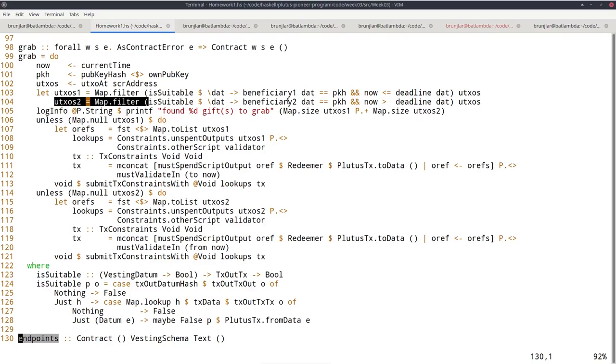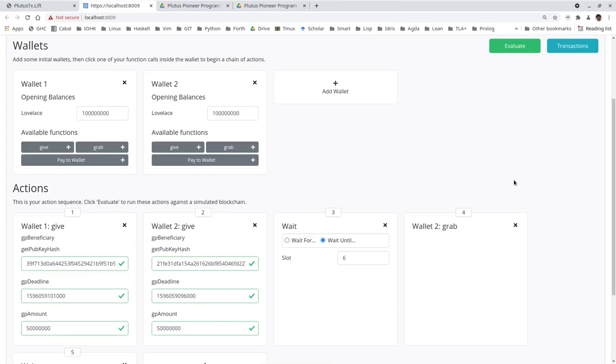It could be one or two transactions. So one transaction for the UTXOs in the first group and one transaction for the UTXOs in the second group. I need two different transactions because the validation interval must be different. For the first group, I must use "now". I must make sure that the deadline has not yet been reached, or has been reached but not passed. And for the second group of UTXOs, if I want to grab them, I must use a different validity interval from now.